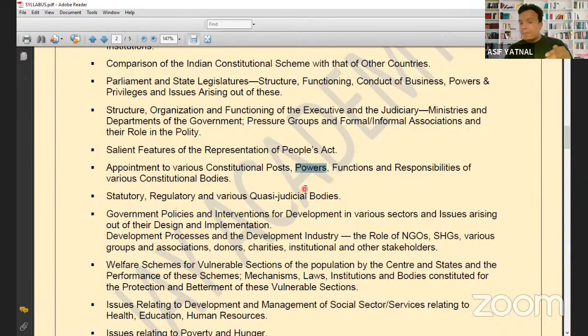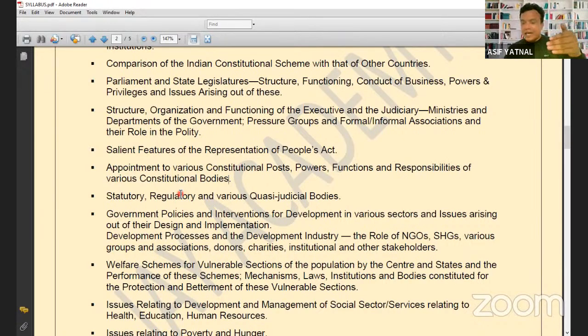तो basic notes में आप क्या करेंगे, what is the power of president, you will write. तो power में pardoning power है, legislative power है, executive power है, वो आप लिखो। लेकिन उन power में से जिन power को लेकर if there are issues going on, that you need to know. Right? Functions of the president and responsibilities of the various constitutional bodies like UPSC, Finance Commission, then Election Commission of India. There are 4 to 5 important constitutional bodies like the UPSC, Election Commission, Finance Commission, etc. Got it, Ritika? Simple. Functions and responsibilities of the constitutional bodies.